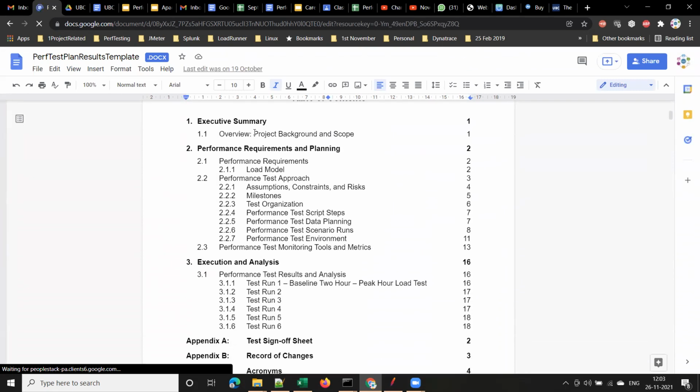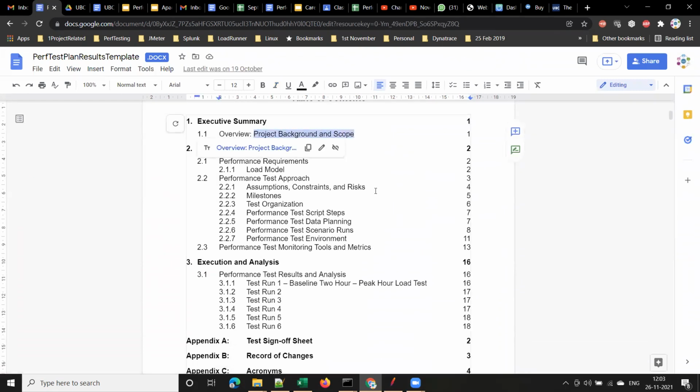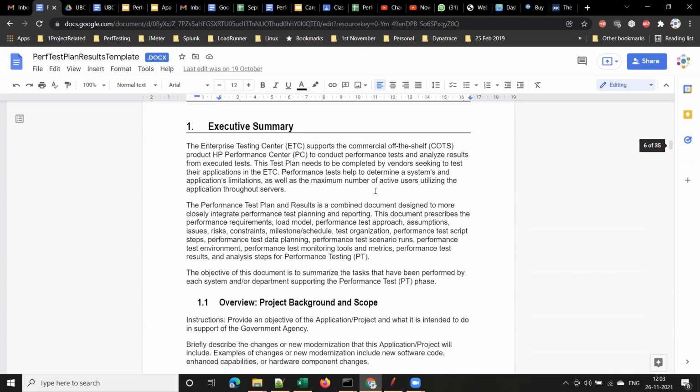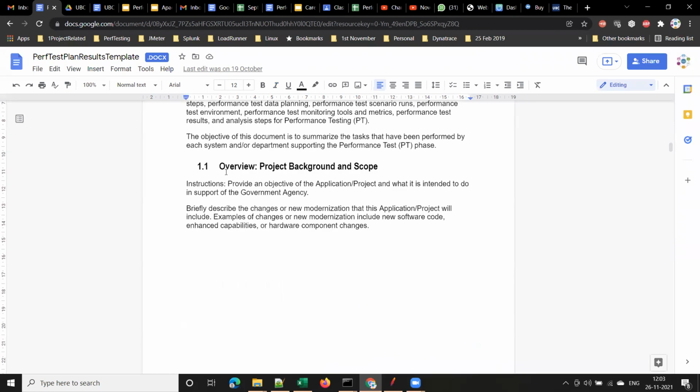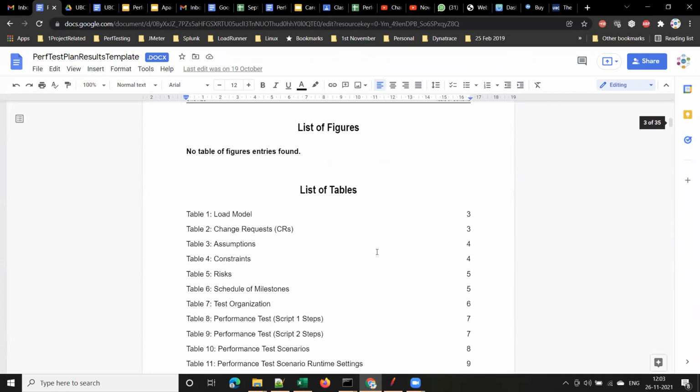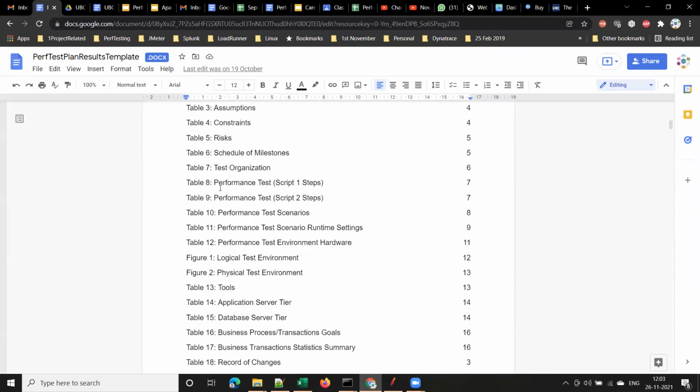So what does a test plan document contain? It contains the project background and scope, meaning the objective of doing performance testing. We will list out here what the objective of doing performance testing is, and what type of test we have to do. I'll go to the index and explain quickly.